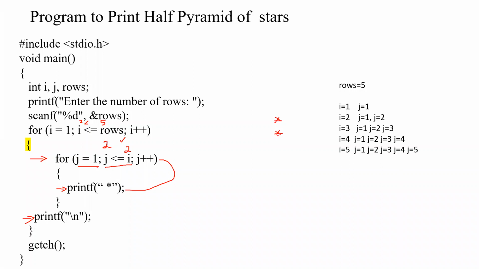So it will be checking the testing condition now: whether 2 is less than or equal to 2. The I value is 2 only. Got it? The I value is incremented only in the outer for loop. Here we are incrementing only the j value. 2 is not less than 2, but 2 is equal to 2, right? Again the condition is true. It will move to the body of the loop and print a star.